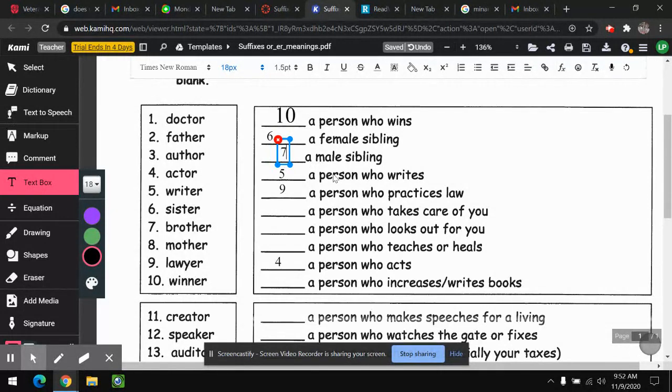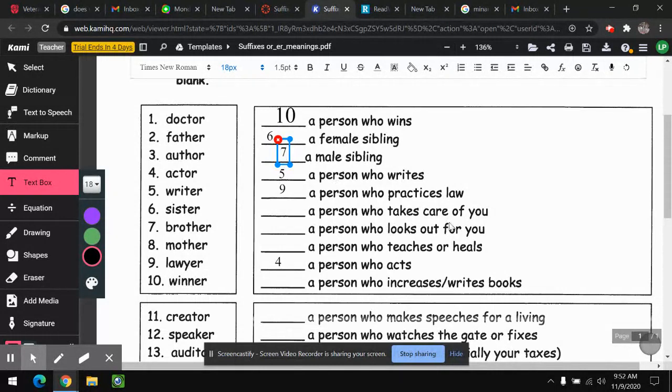And brother comes from the word frater, which means male sibling. Have you ever heard of a fraternity? In college, boys can join like a club, like a fraternity, where they live in that house and stuff. And girls join a sorority. So sister comes from the word soror, which means a female sibling.